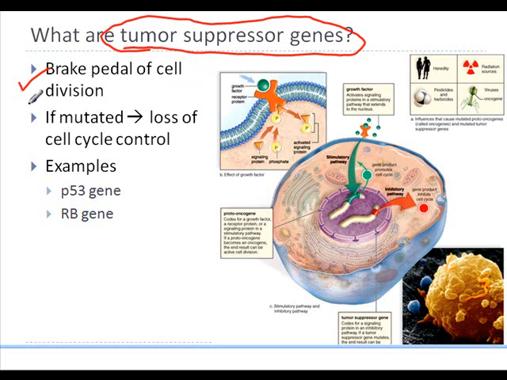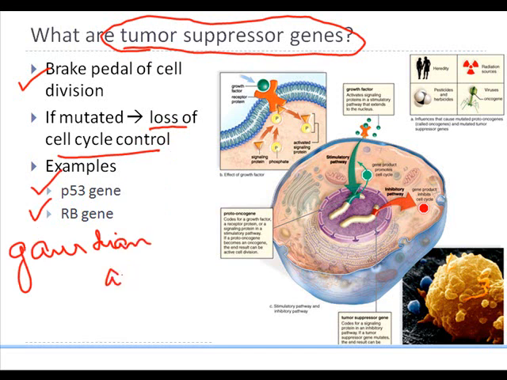However, if these genes are mutated, then the cell loses cell cycle control, which means that if it cannot recognize the problems in the cell cycle, the cell will then be able to grow. Many times these are also called the guardian angel, because they protect our cells and they protect cell division. The loss of these genes or mutation of these genes will cause cancer.